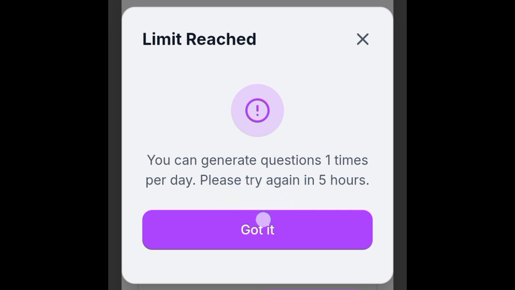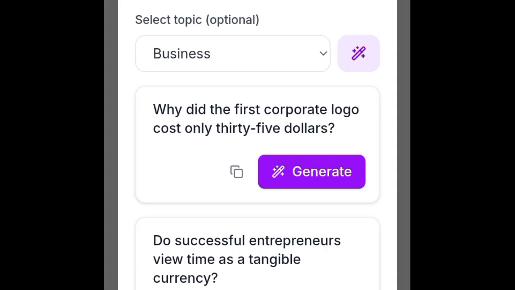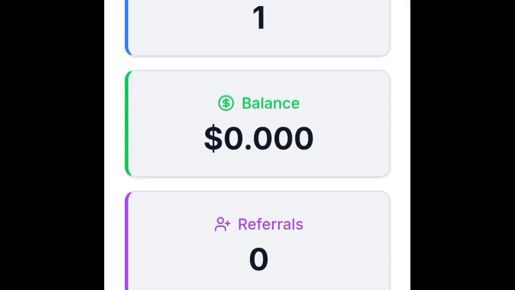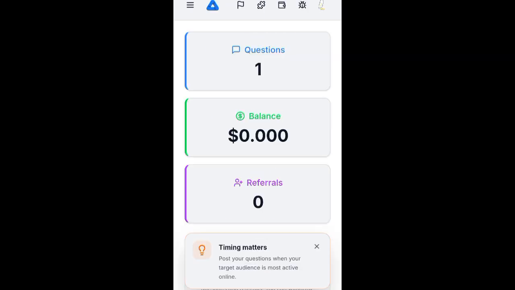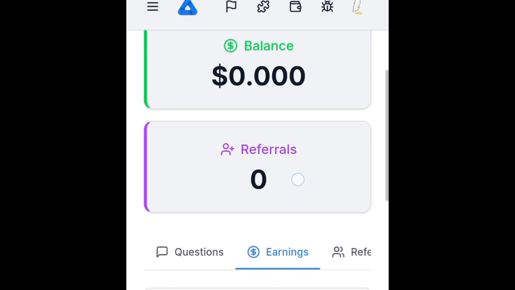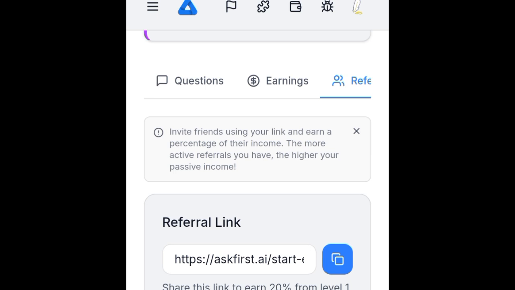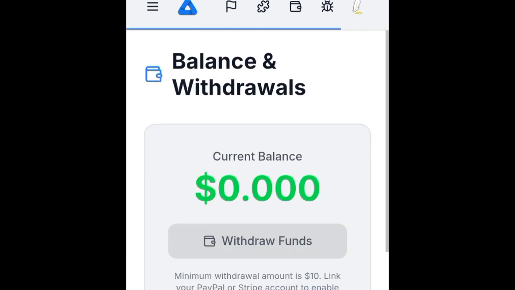So I think this is also preferred compared to some gigs that enable you to work once in a day, or probably like you're mining once in a day. But this can allow you to mine from your first day like 3 times, and then from the second day I think it's up to like 10 hours or so. But trust me guys, if you keep these tasks going over and over, you will definitely make some bucks out of it. All right. So I just showed you how you can make money, how you can earn by just answering questions, by just asking AI questions.